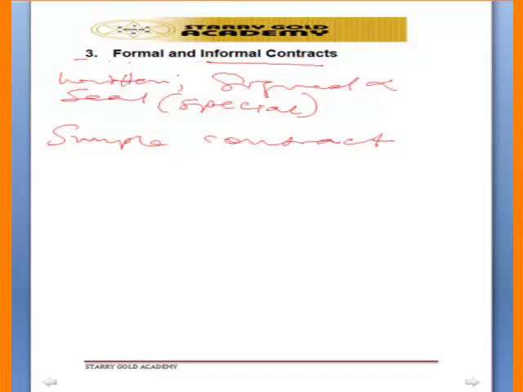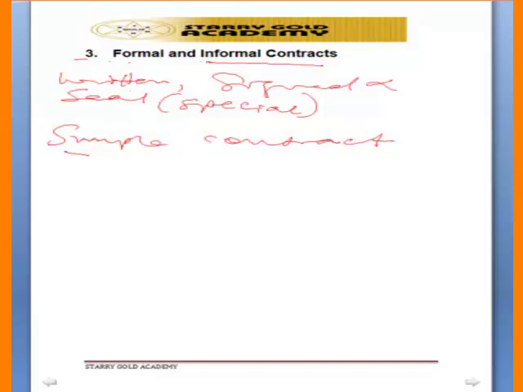So it is only formal contract that must be written, must be signed, and must be under seal. But informal contract can be in any form, either oral or written. It may not even be signed. That's what we call informal contract or simple contract. But in simple contract, parties must exchange promises. Any party that does not exchange promise cannot enforce the contract.